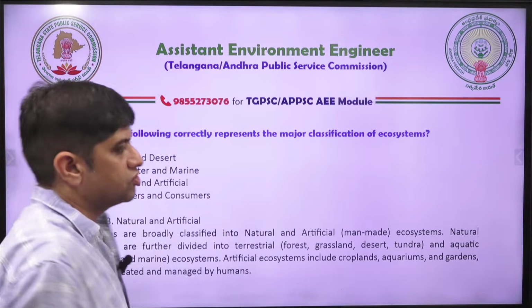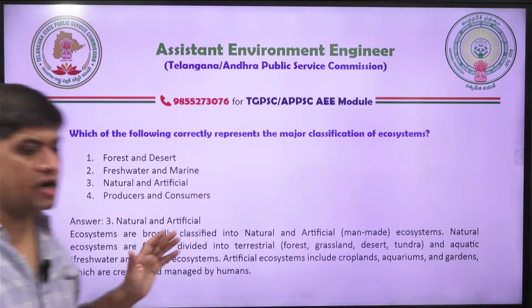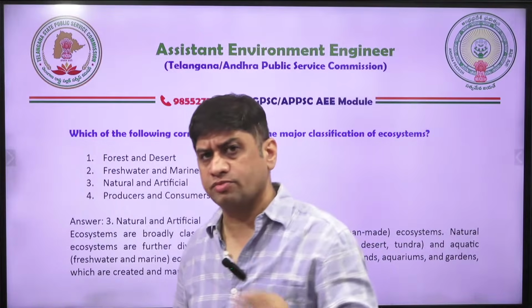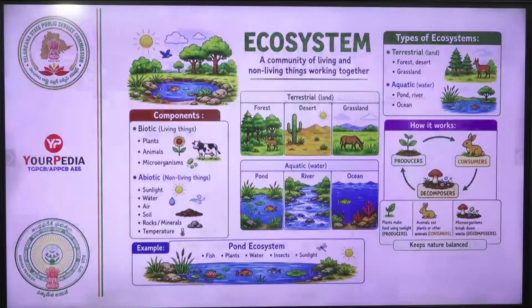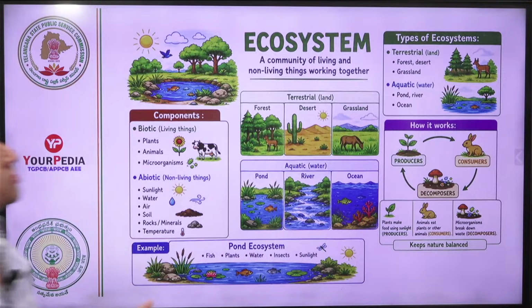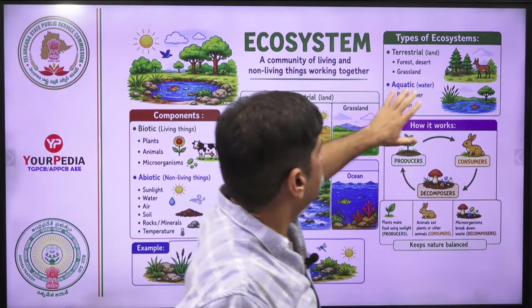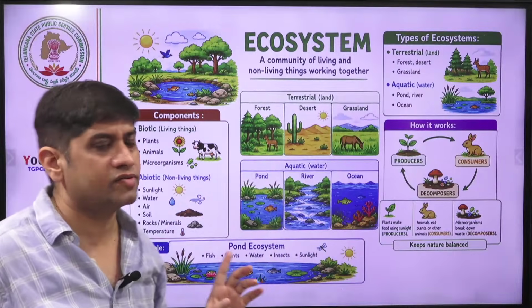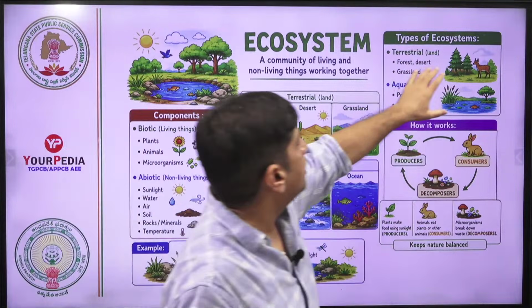Major classification of ecosystems. Right? So is this clear? Types and classification are different. Types of ecosystem are desert, forest and all these things, but classification is how you categorize it into two main categories. When we say types, it is terrestrial. Terrestrial can be forest, desert, grassland. It can be aquatic. Please see this image carefully, because last time there was a question on which one is a terrestrial ecosystem. Terrestrial ecosystem means land based.